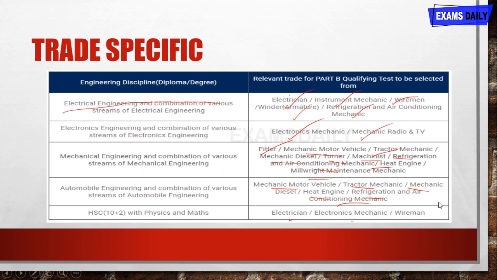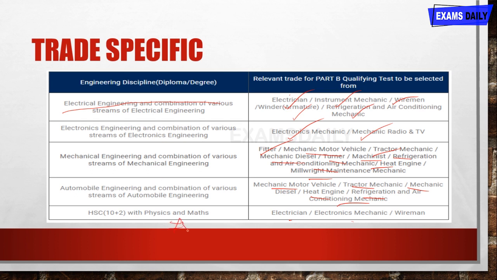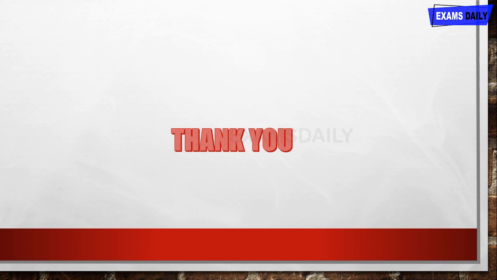These are your trade-specific relevant trades, and you want to go through your technical subject according to your trade syllabus. You are going to write this examination for 75 marks. And once you have completed stage 1 and stage 2, you are eligible for document verification. And that's it for the RRB ALP examination.